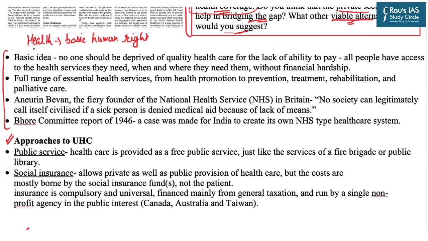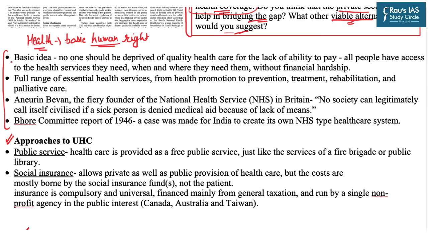As we all know, health is a basic human right which must be available to every person, regardless of gender, creed, sex or income levels, because health is fundamental for a dignified life. That is why universal health coverage aims to bridge the gap between the rich and the poor in terms of accessibility and affordability of healthcare services.